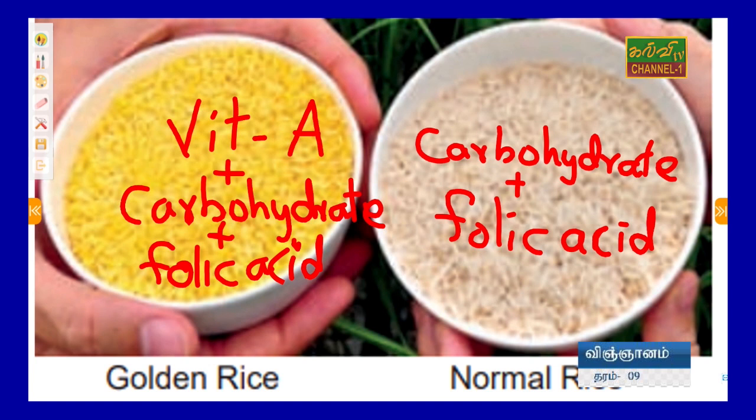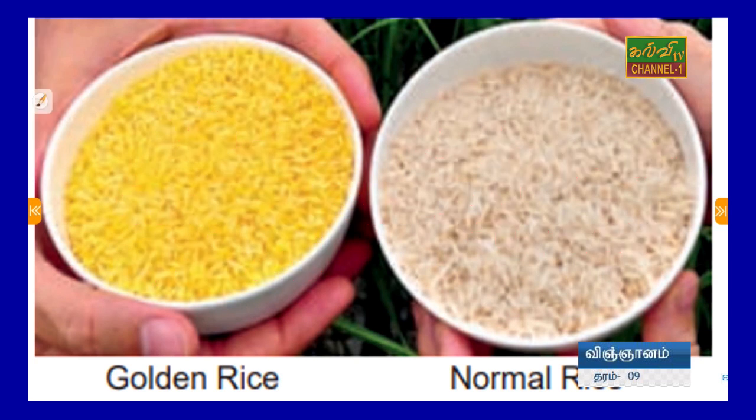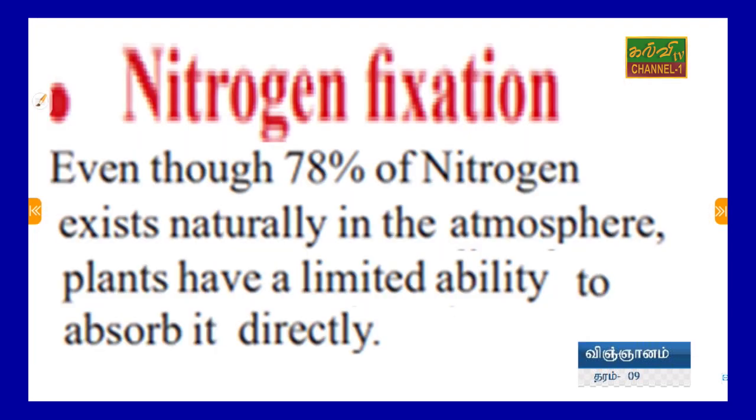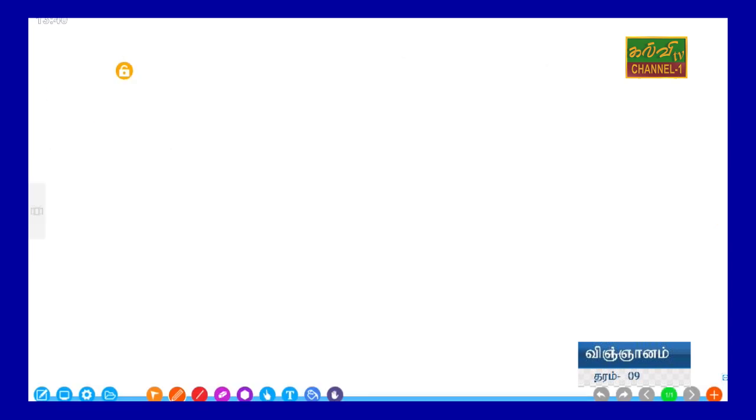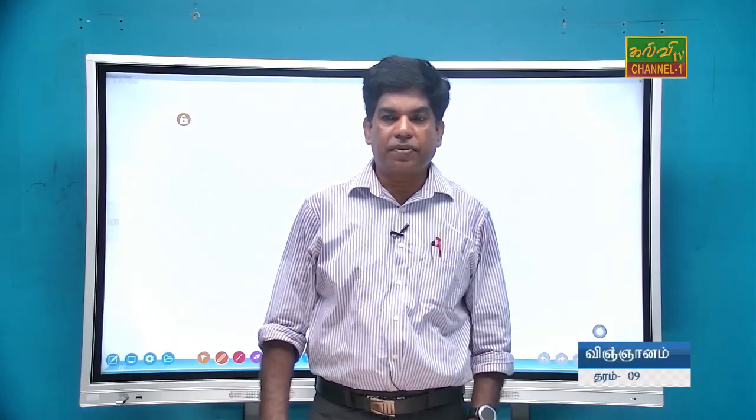Okay, this golden rice was found out by gene technology. The new varieties have been found out with gene technology. Nitrogen fixation, even though 78%. Okay, in this chapter we will go to the new page. Nitrogen fixation.